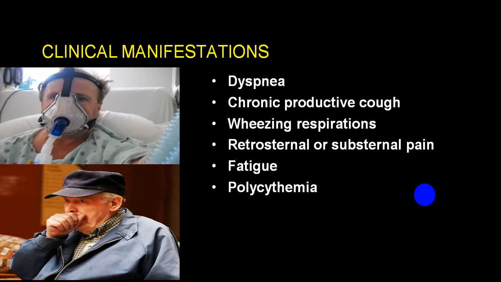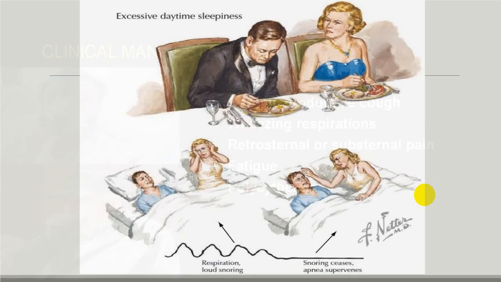And the person will have constant chronic symptoms like chronic dyspnea, chronic cough, may be productive, may be non-productive, wheezing may be present. The person might have a little retrosternal or substernal pain, easy fatigue, and clinically might have some symptoms and signs of polycythemia in the form of mild cyanosis, particularly central cyanosis.